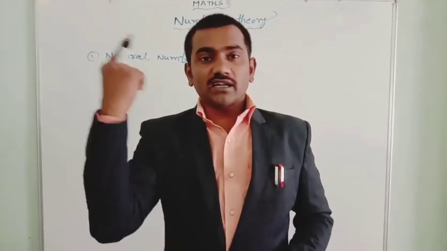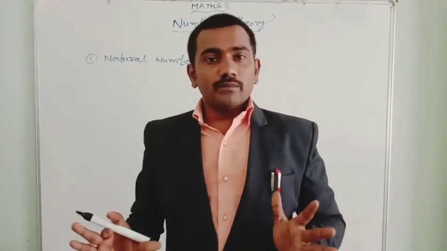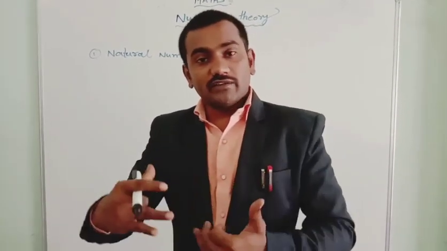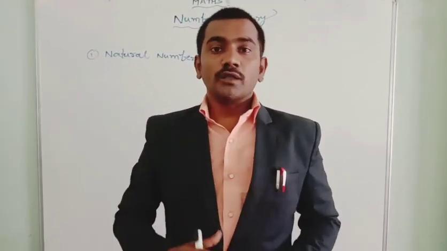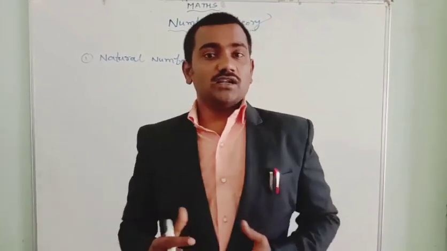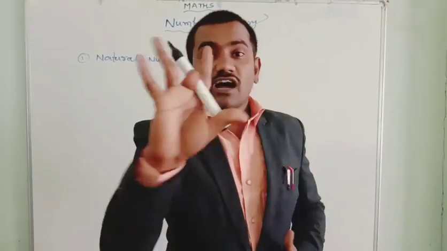Okay. How many fans are there in the world? Here it is 2. Maybe it will be 1, whatever. If I ask you how many friends you have, you will start counting 1, 2, 3, and so on. So the daily counting numbers are known as natural numbers. Here, counting numbers means we always start the counting from 1, not from 0.